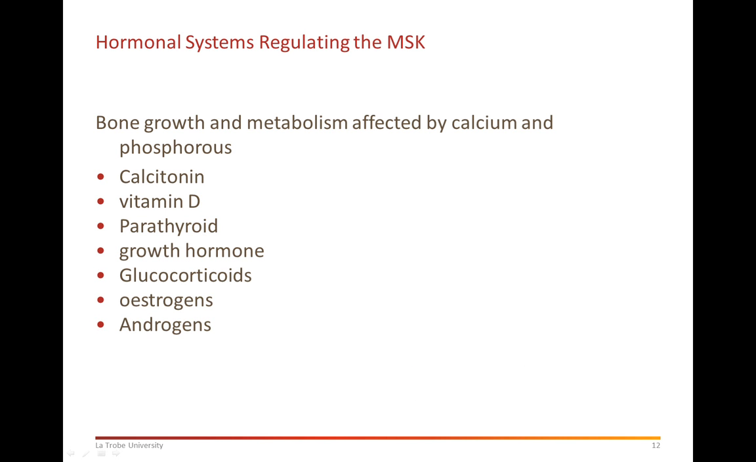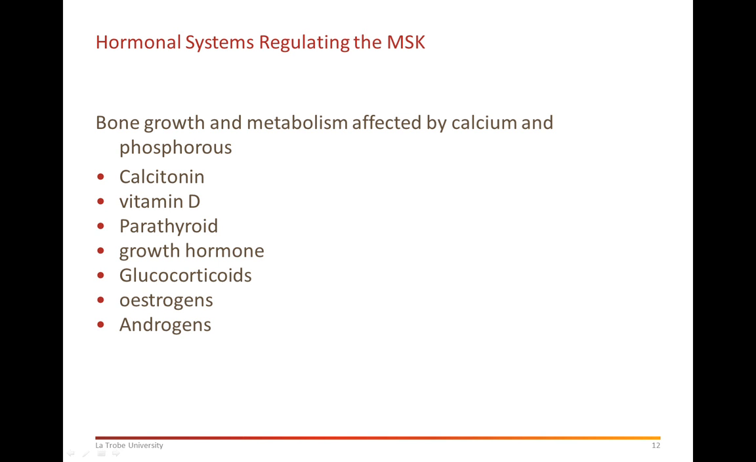As part of your readings in anatomy and physiology, it would be interesting for you to know the hormones that we'll refer to as far as the musculoskeletal system is concerned. We'll refer to two main nutrients, calcium and phosphorus, and then we'll talk about calcitonin and what it does. We'll talk about vitamin D, parathyroid hormone, growth hormone, glucocorticoid, estrogen, and androgen. These hormones are important for the musculoskeletal system.